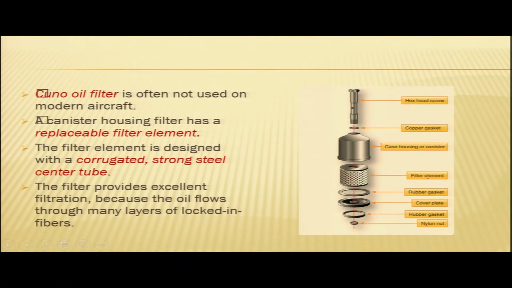The filter element is designed with a corrugated strong steel center tube. The filter provides excellent filtration because the oil flows through many layers of locked in fibers.